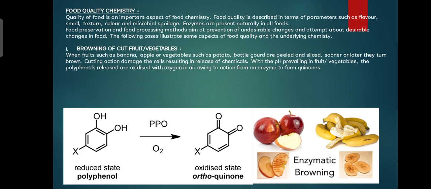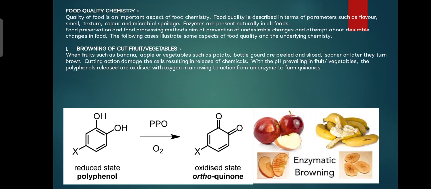Quality of food is very important. Quality of food is an important aspect of food chemistry. Food quality is described in terms of parameters such as flavor, smell, texture, color and microbial spoilage. Enzymes are present naturally in all foods.